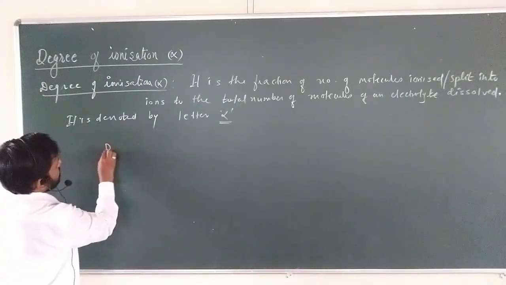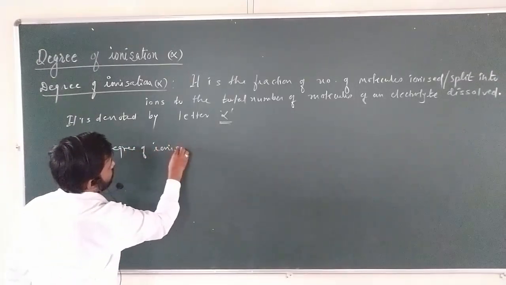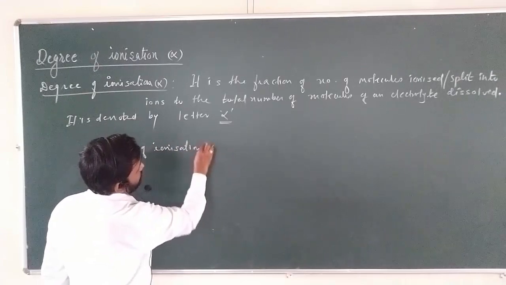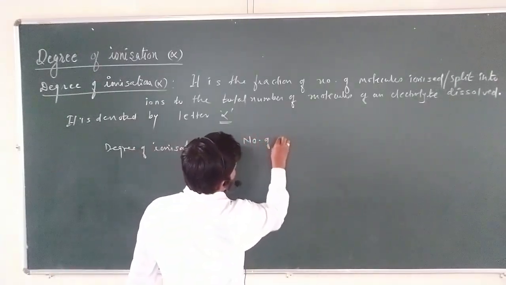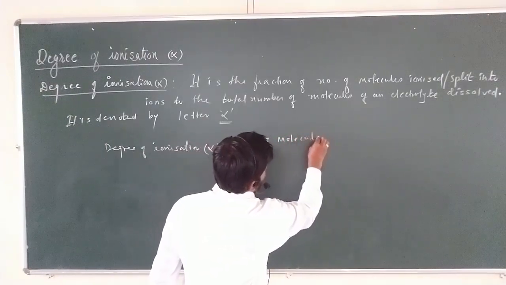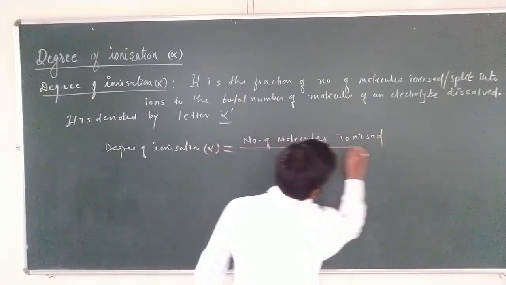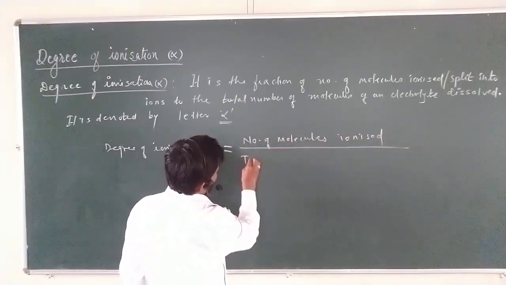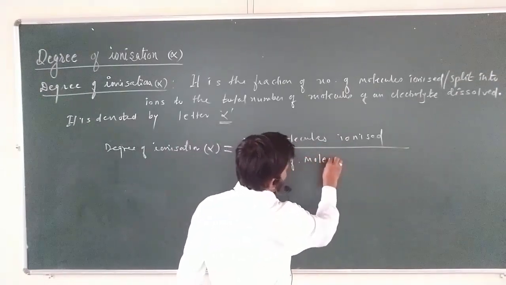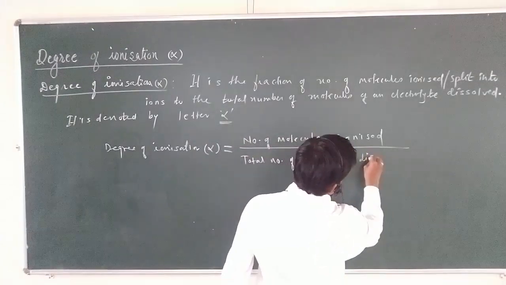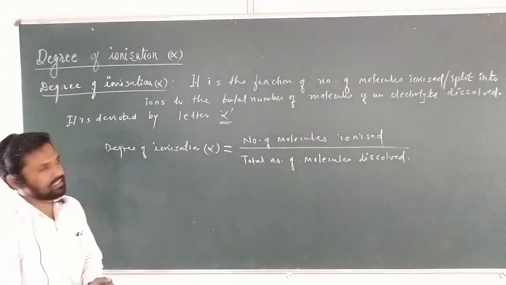Mathematically, degree of ionization alpha equals number of molecules ionized to the total number of molecules dissolved. Very simple. See, this is the mathematical expression.